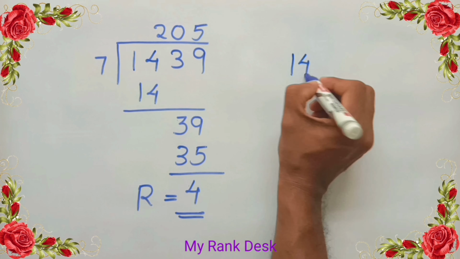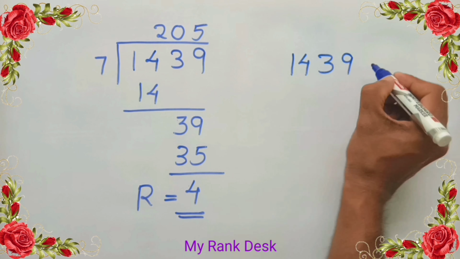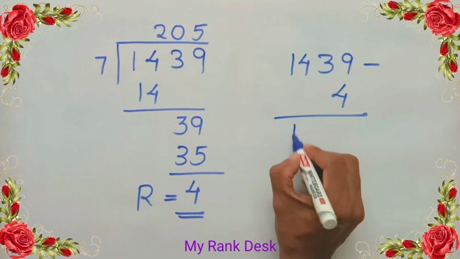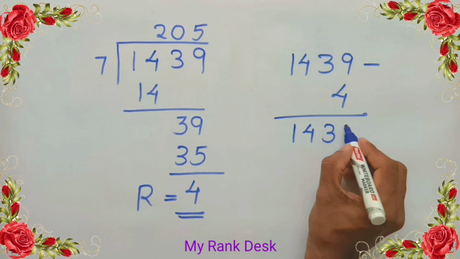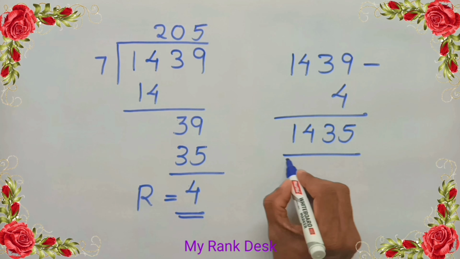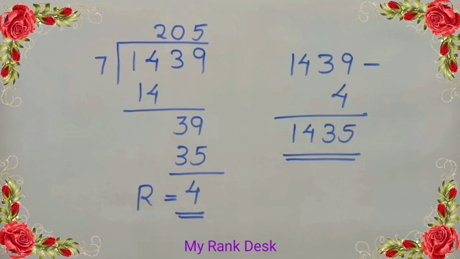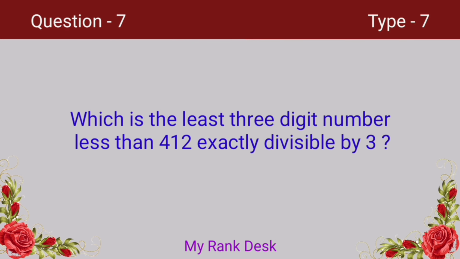Subtract the remainder 4 from 1439, we get 1435. 1435 is the number which is exactly divisible by 7 and is less than 1439. Answer 1435. Next question.